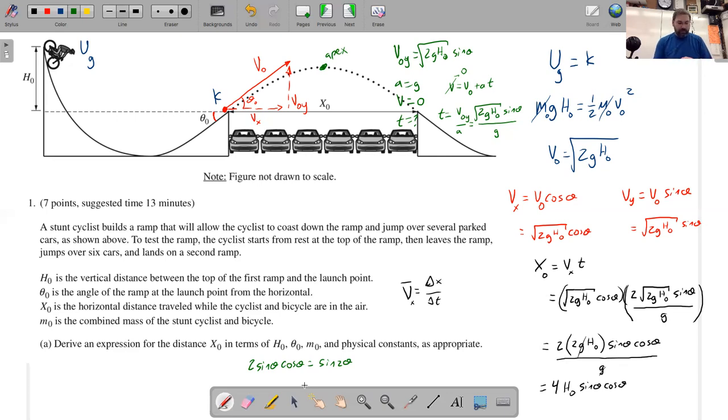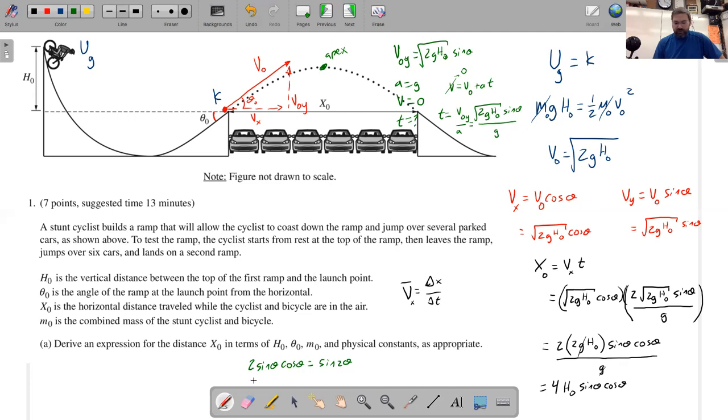If you do 2 sine 20 cos 20, you get 0.642, or if you do the sine of 40, it's the same thing, 0.642, 0.643. So instead of 2 sine theta cos theta, you could substitute sine 2 theta.